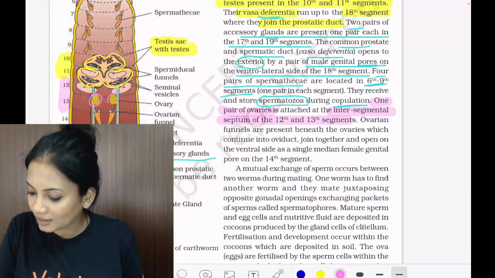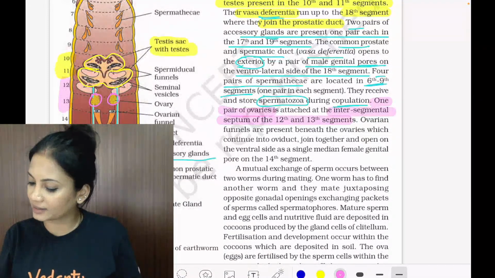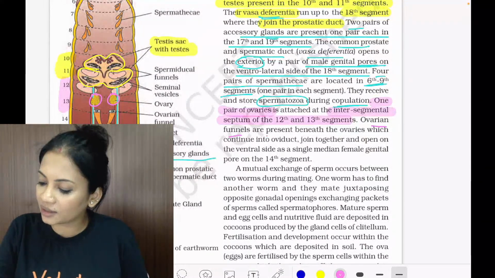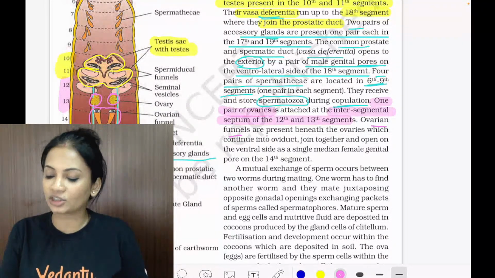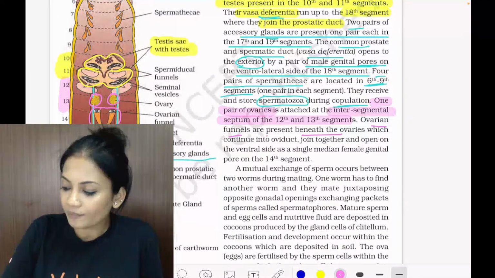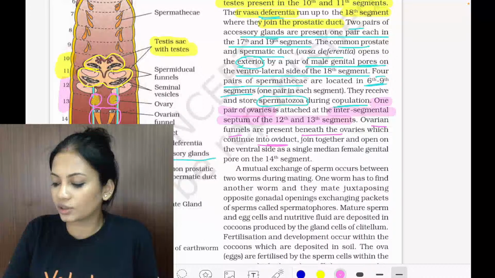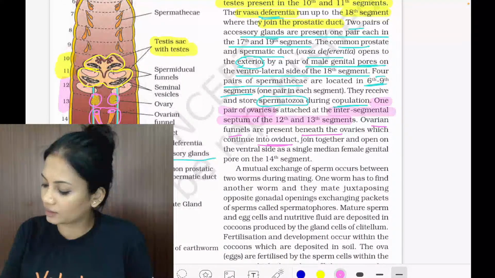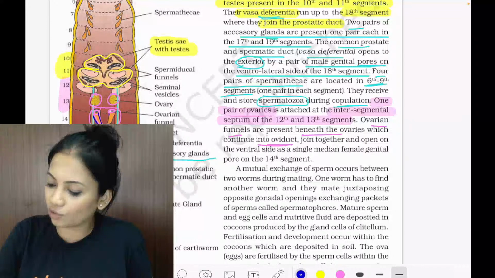Over here is where one pair of ovary is present, right? Then ovarian funnels are present. Here is the ovarian funnel, looking just like an oviduct. They are present beneath the ovary and they continue into the oviduct. So these are the funnels and this is the oviduct. I'll just color it. This is the oviduct.